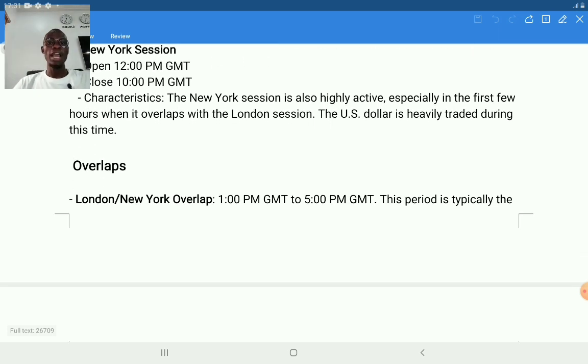So we have an overlap. What is an overlap? An overlap is a period of time where two sessions are open at the same time. It's a period where two sessions interface or interlace. For the London and New York sessions, the overlap is from 1 p.m. GMT to 5 p.m. GMT, convertible to Nigerian time, 2 p.m. GMT plus 1 to 6 p.m. GMT plus 1.